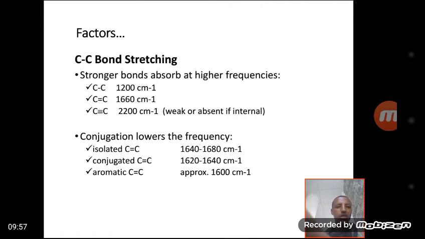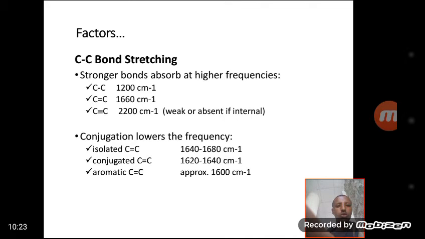The carbon-carbon double bond has a wave number range of 1640 up to 1680 per centimeter. When we conjugate this carbon-carbon double bond, the frequency or wave number of this interacting atom decreases, from the 1640 to 1680 range down to about 1620 up to 1640.